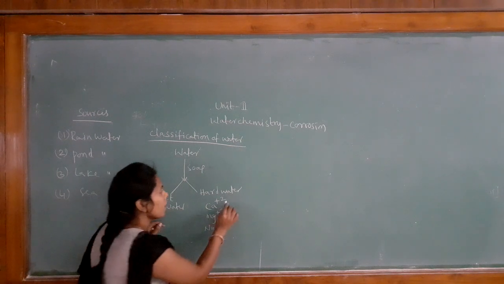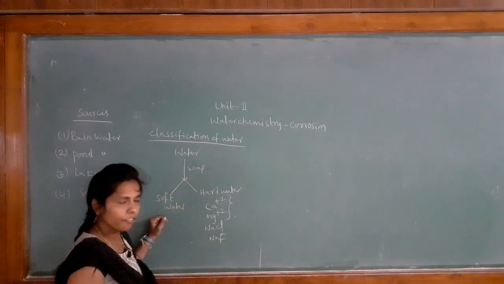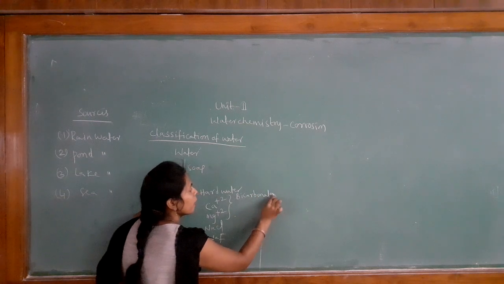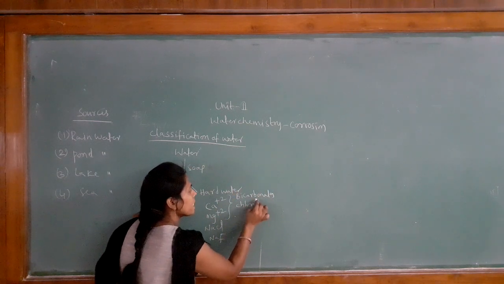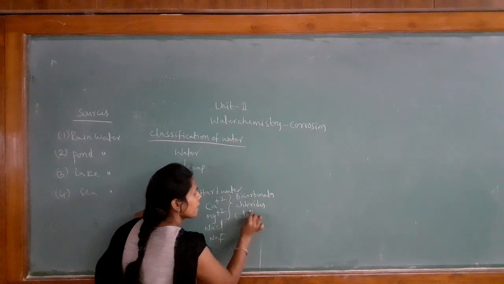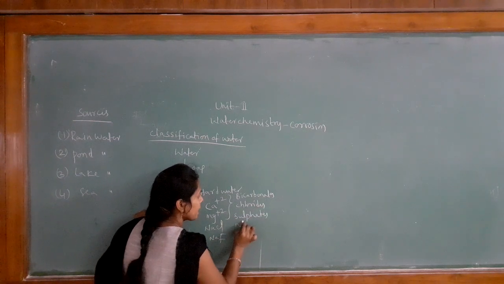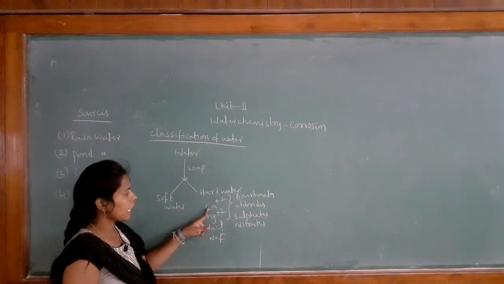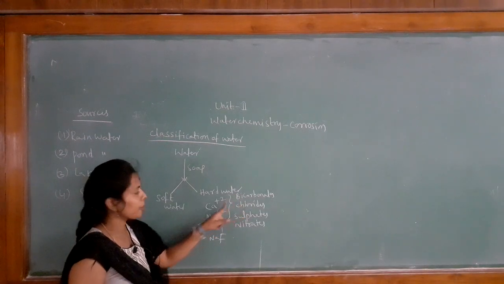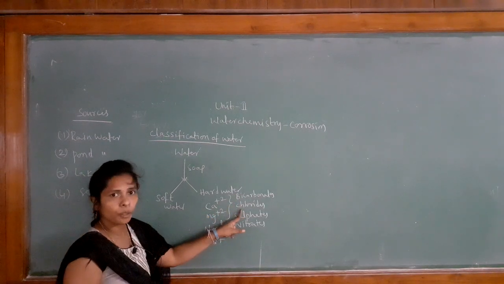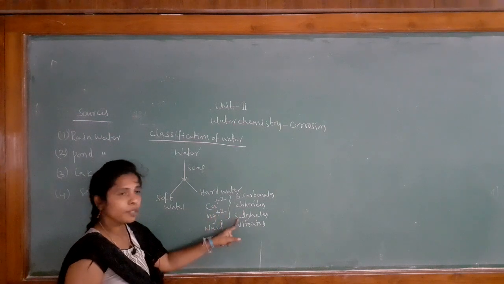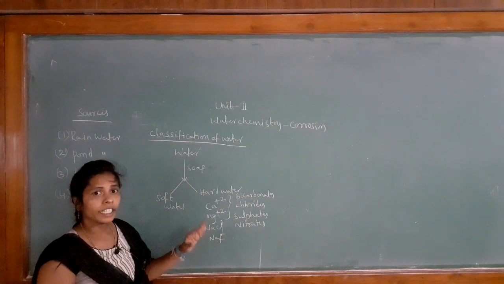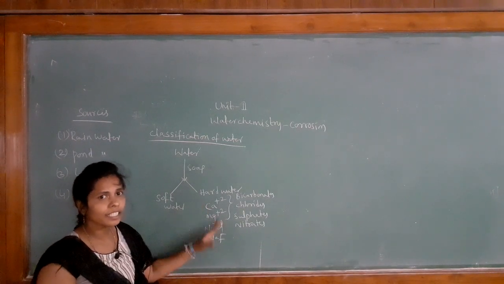Those salts are calcium +2 and magnesium +2 in the form of bicarbonates, chlorides, sulfates and nitrates. These are the hardness causing agents in hard water. That means calcium bicarbonate, magnesium bicarbonate, calcium chloride, magnesium chloride, calcium sulfate, magnesium sulfate, calcium nitrate and magnesium nitrate. So totally it contains 8 hardness causing agents.